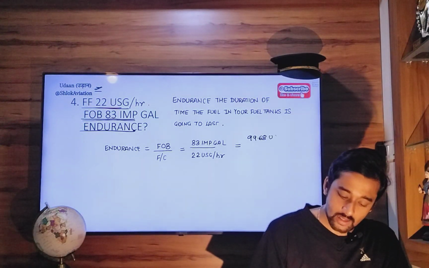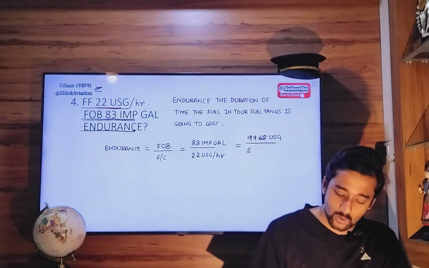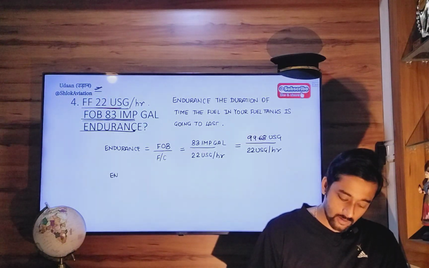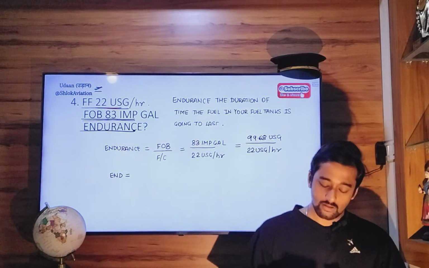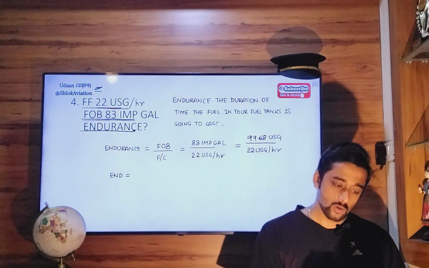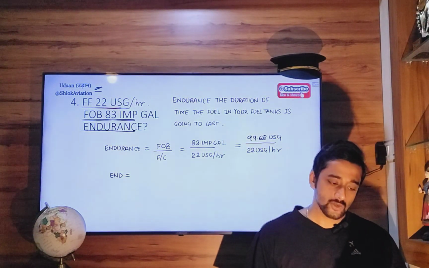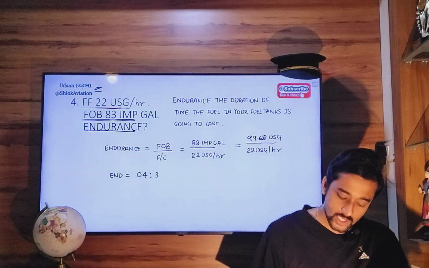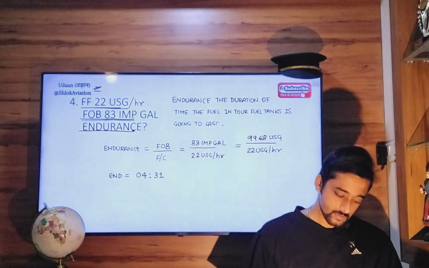So 99.68 US gallon divided by 22 US gallon per hour. So endurance will be equal to 99.68 divided by 22. 4.5, that is 4 hours 31 minutes. So select that option which is closest to this value.